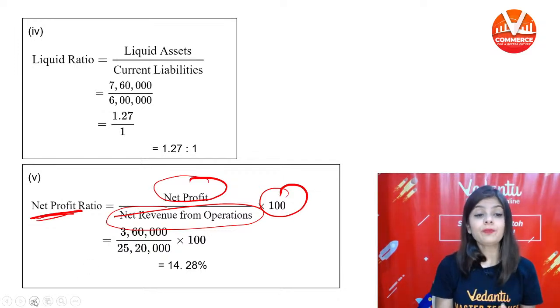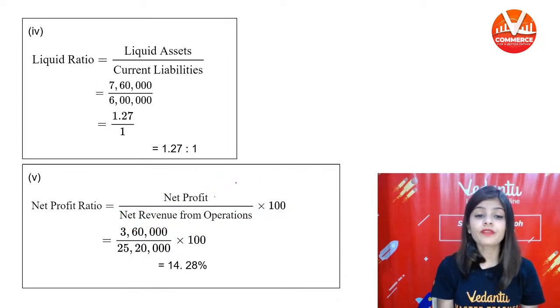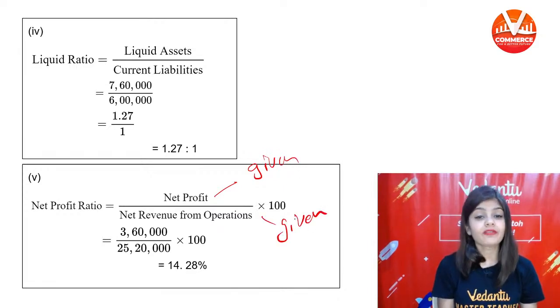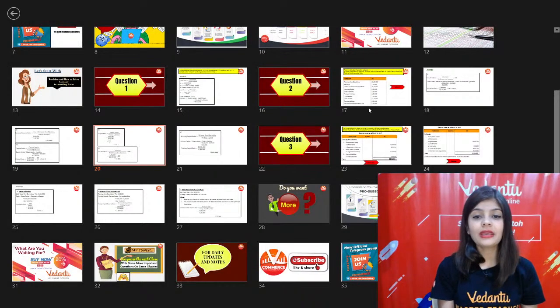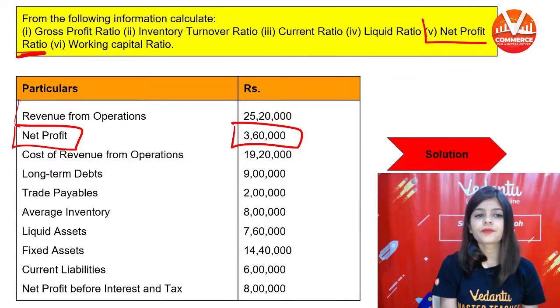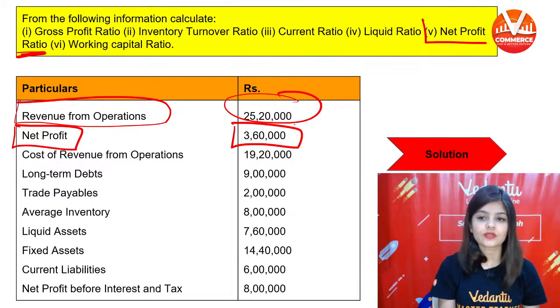Now the net profit is directly given in the question, and revenue from operation is also given. We do not have to calculate them. Net profit 3,60,000, revenue from operation 25,20,000.